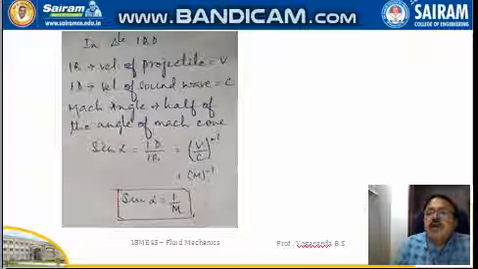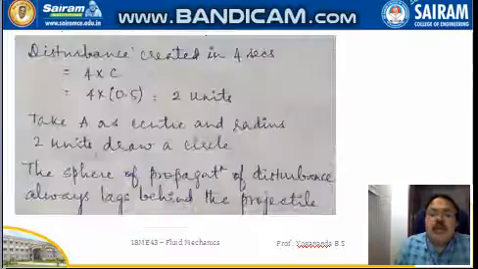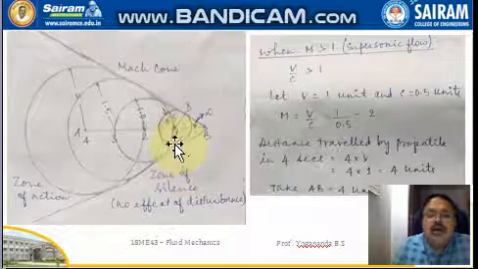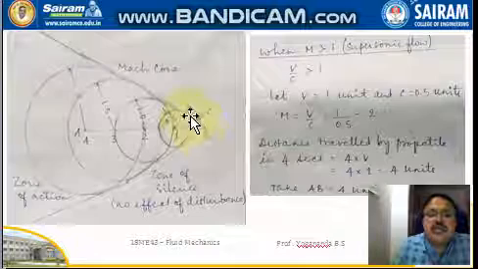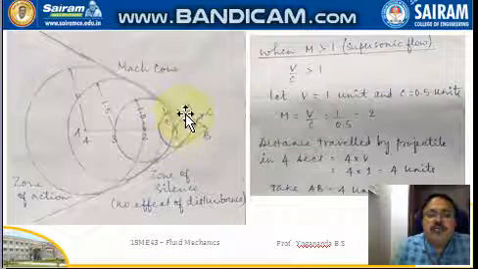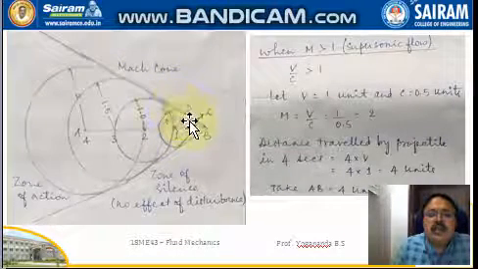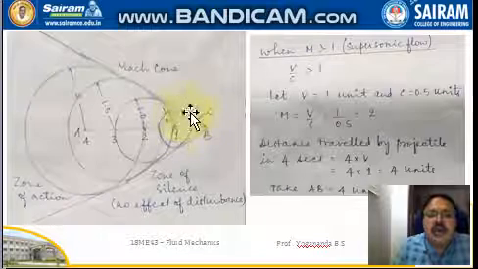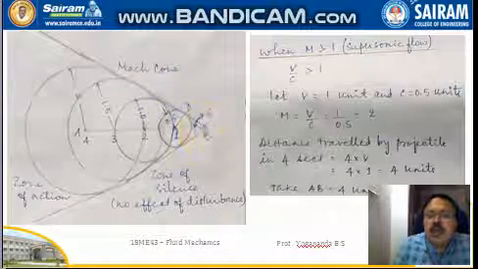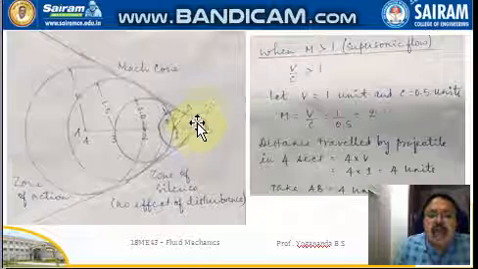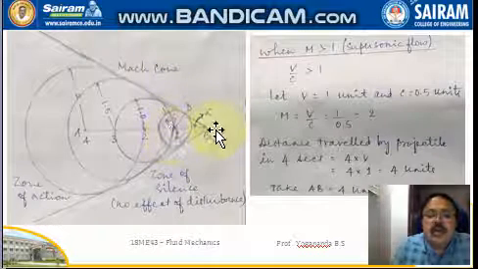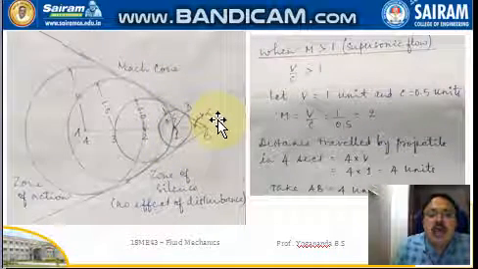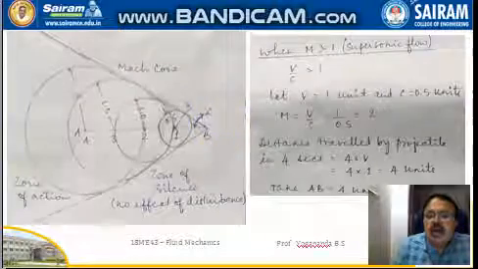Now, if we draw a perpendicular from point 1 onto this tangent, intersecting the tangent at point D, we have a right angle triangle 1DB. This angle 1BD is called the Mach angle, given as alpha.